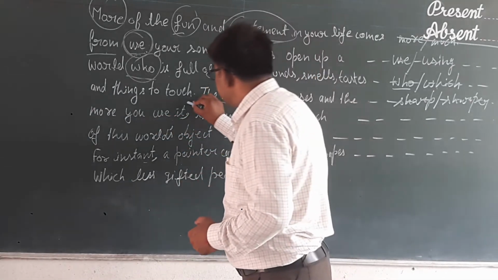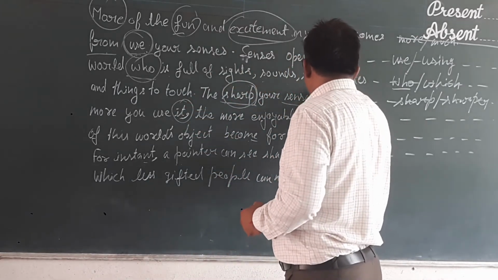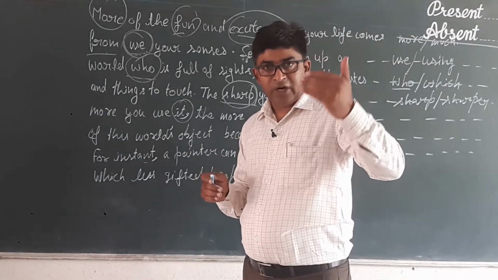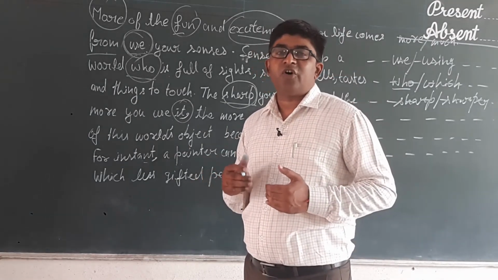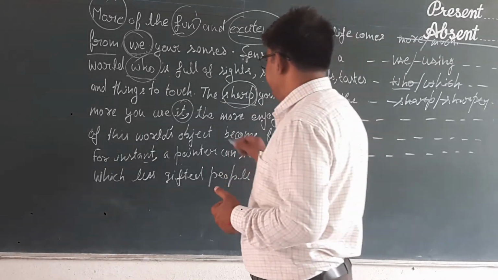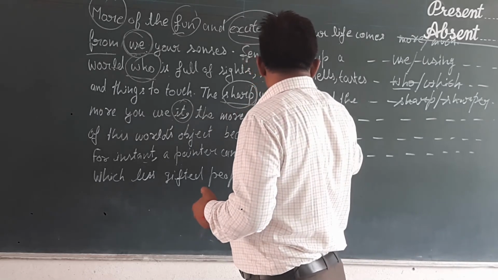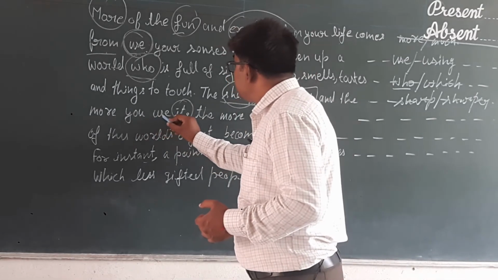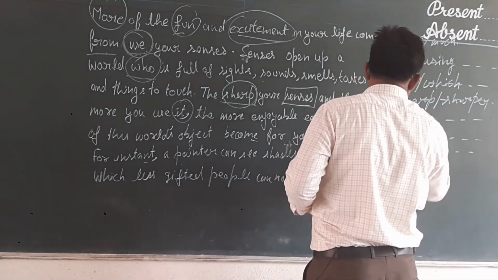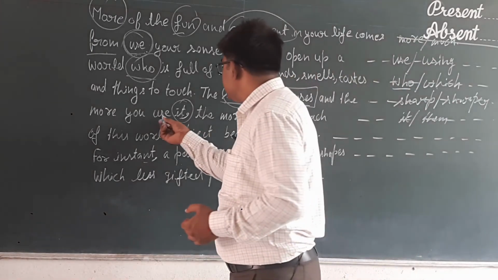Here we see it is the use of it, but senses are given in plural. So a plural noun is given. So instead of using it as a pronoun, we shall use them. So the sentence will be, the sharper your senses and the more you use them instead of it. We shall use them. More you use them.